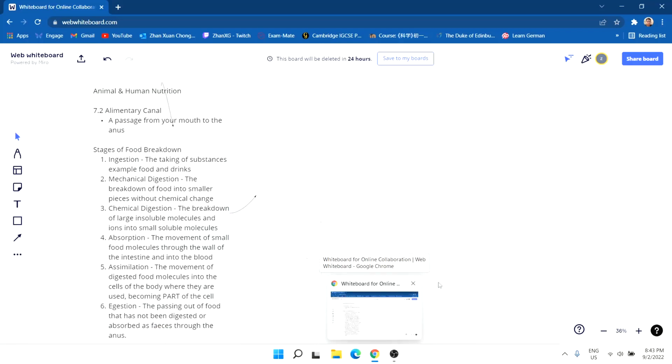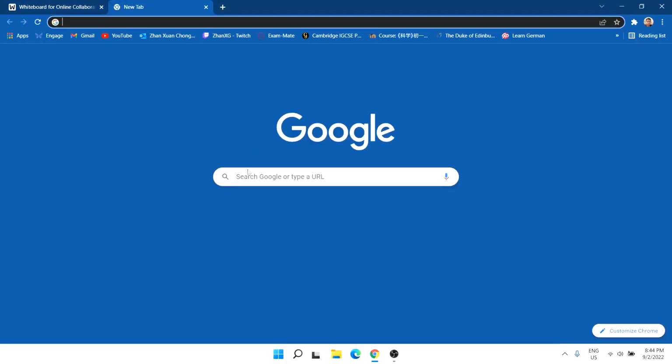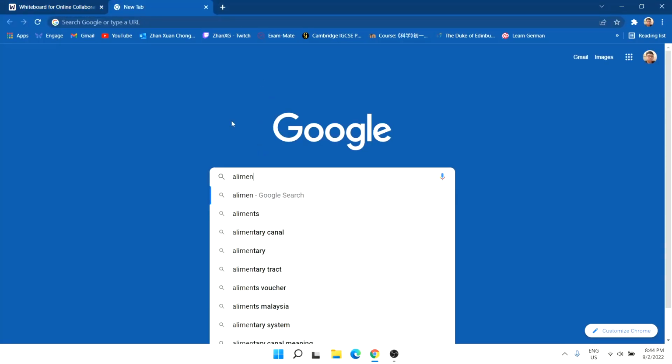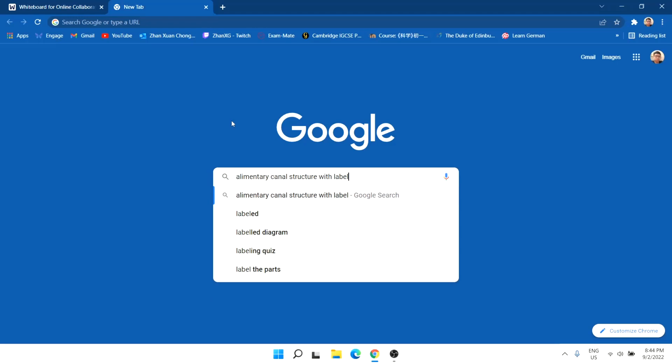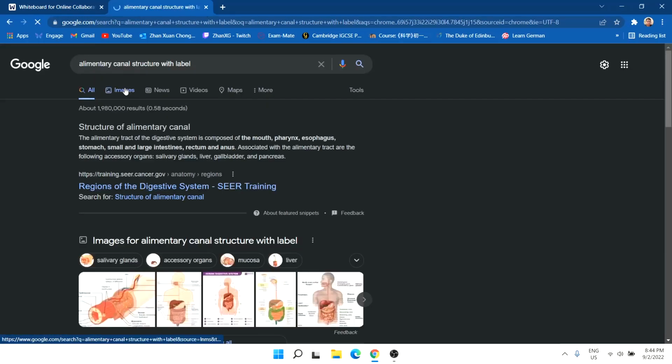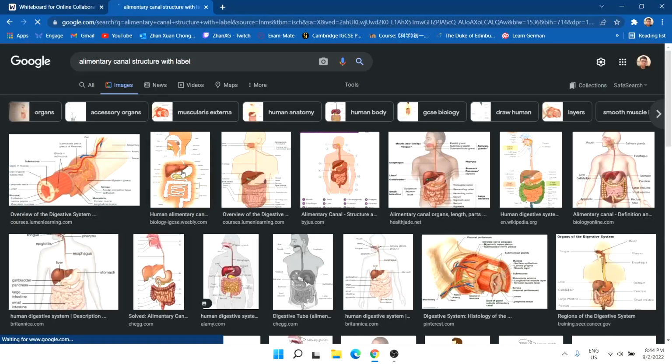Okay, and also for this case, you are also needed to remember the structure and the function of the alimentary canal. Okay, usually from the start, we have, let me get one picture from Google, alimentary canal structure with label. Can I talk through it on the spot so it's easier to understand?